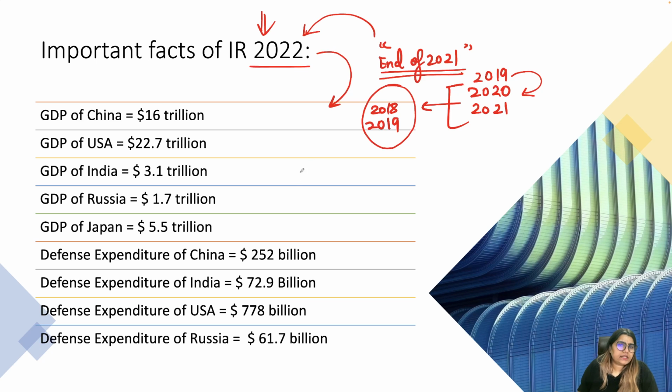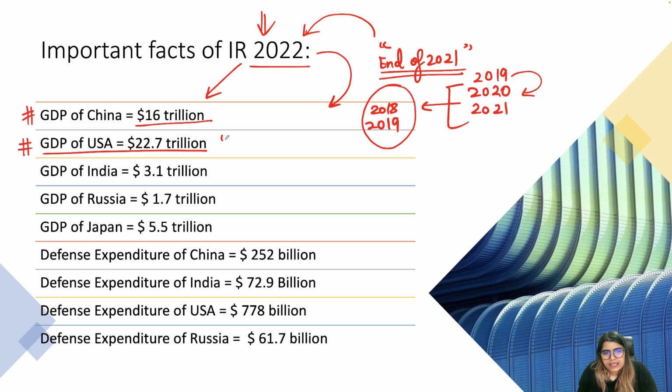Okay, so let's talk about 2022. In this context, if we look at the GDP of China right now, this is important. You have to know that it is somewhere 16 to 17 trillion dollars, whereas the GDP of the US is 22.7 trillion dollars.